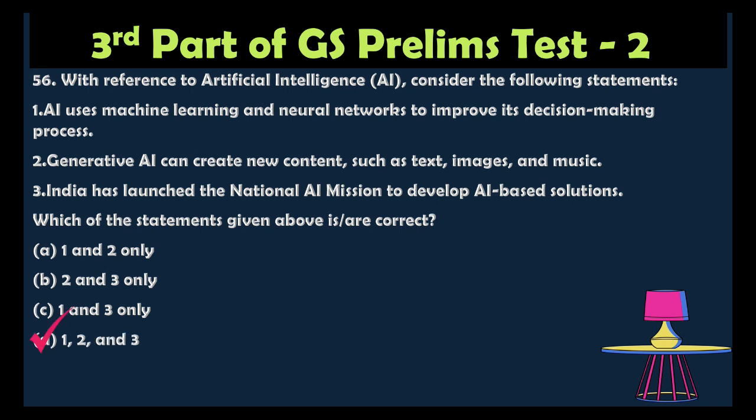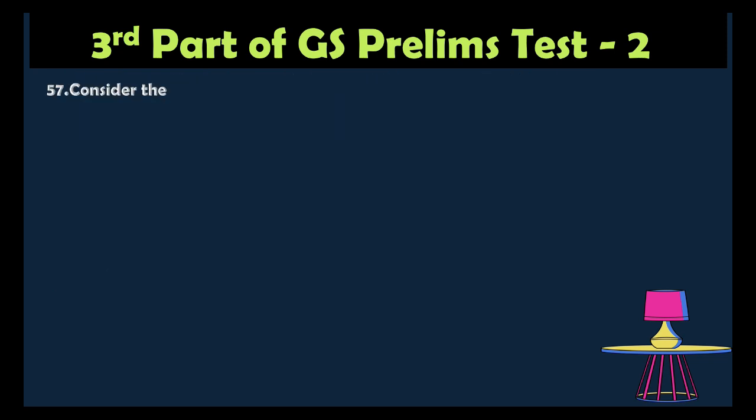The correct answer is 1, 2, 3, all the above. Because the AI machine using neural networks and also general AI can create new content such as text, images, and music. India has launched the National AI Mission to develop AI-based solutions. So, all the above.